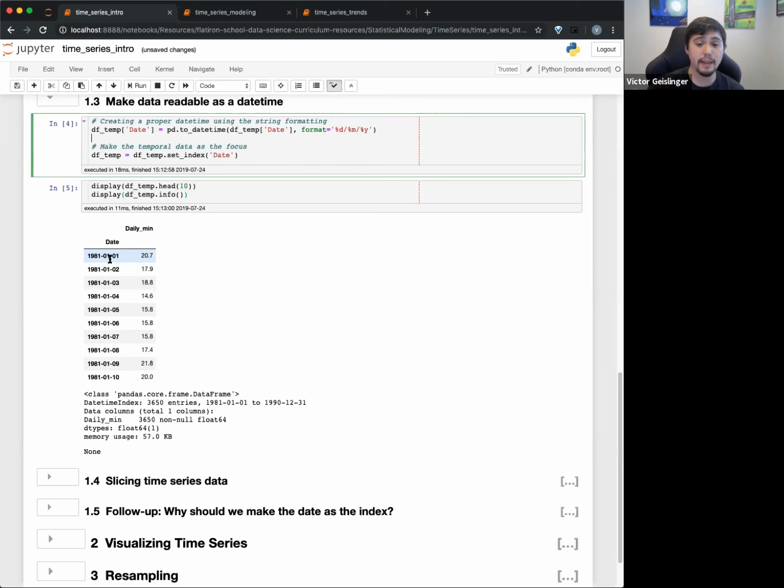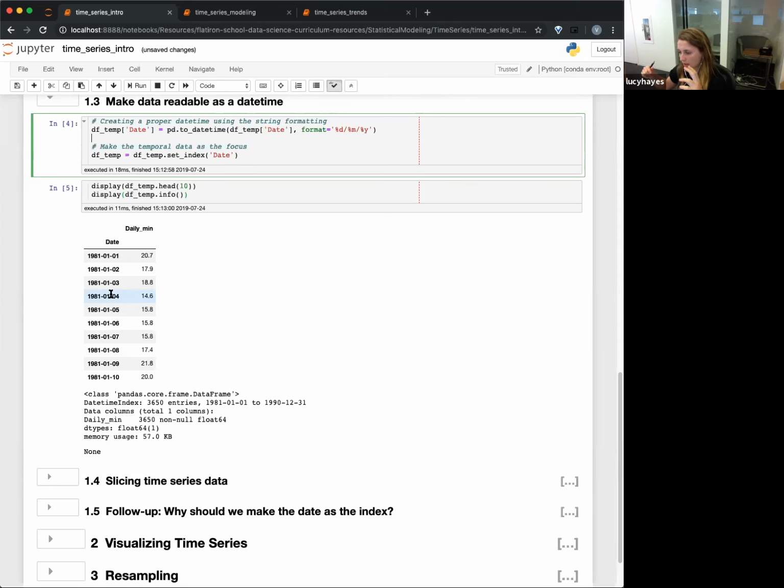Would you do that if you're working with a data frame that has a lot more information and date is just one of the variables? Would you always set it as the index? Like if your analysis is on multiple things and maybe sometimes you're not including date in that analysis, would it make sense not to set it as an index there? Right, yeah.